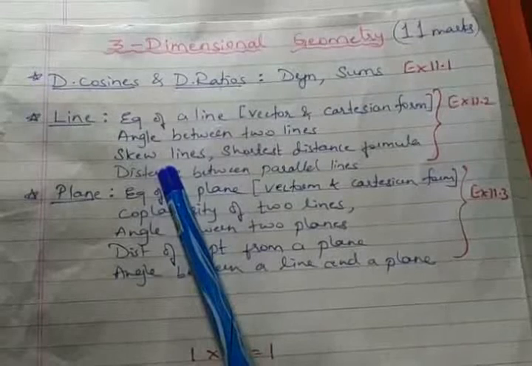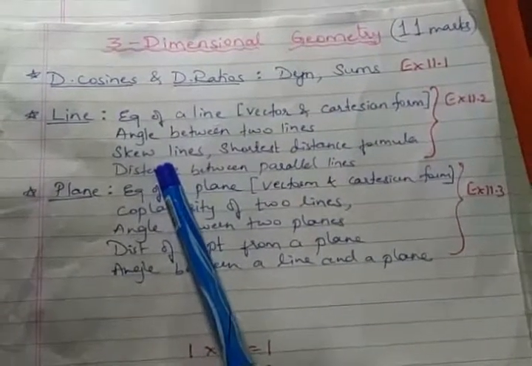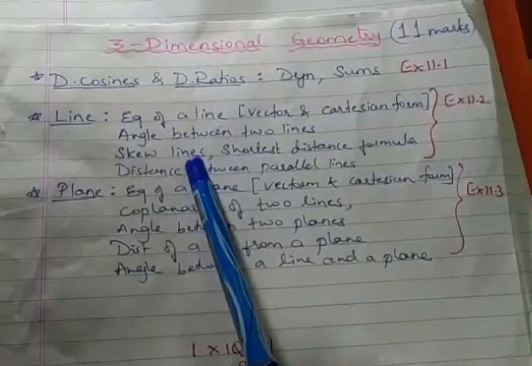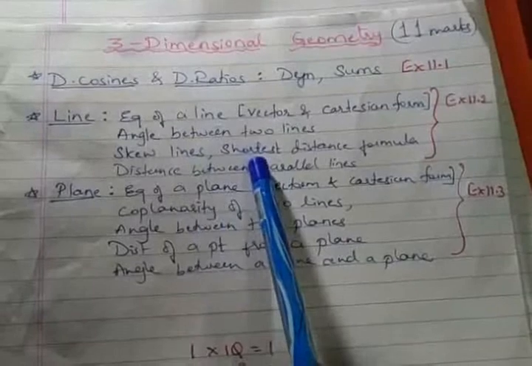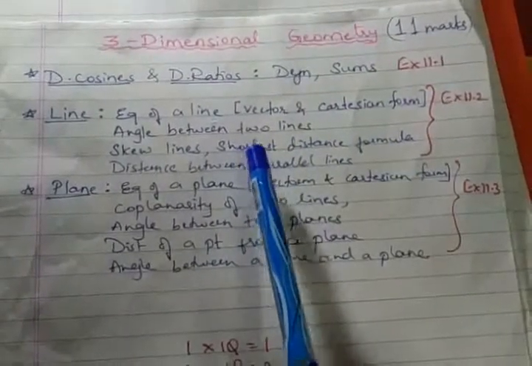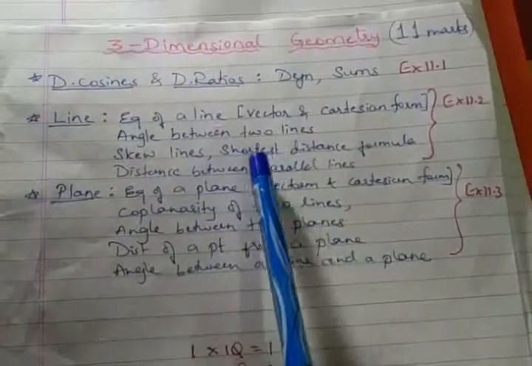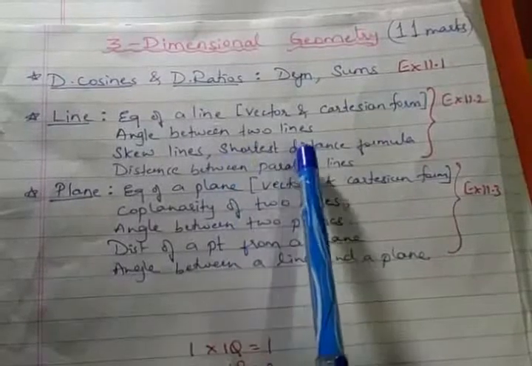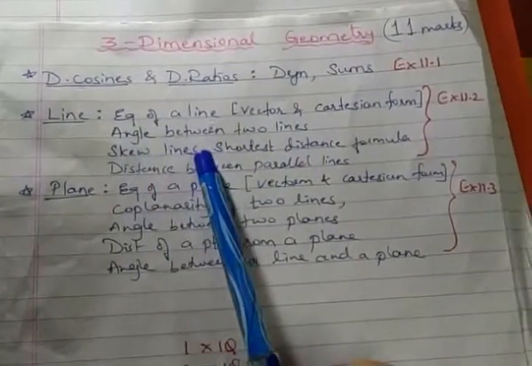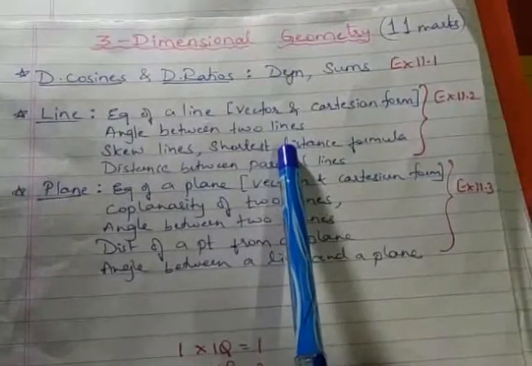Followed by a new concept for you, you'll be learning the definition of skew lines. So what do you mean by skew lines? Skew lines occur only in 3D. And once you learn this, then you move on to the shortest distance formula, or shortest distance between 2 skew lines. So this SD formula, shortest distance formula, is related to the concept of skew lines only. We have a derivation for this and numerical sums also on the SD formula.